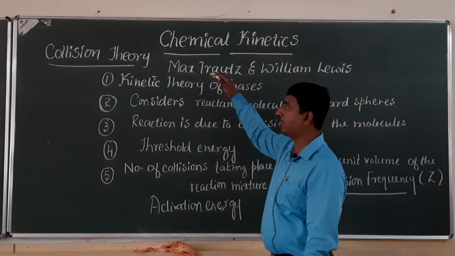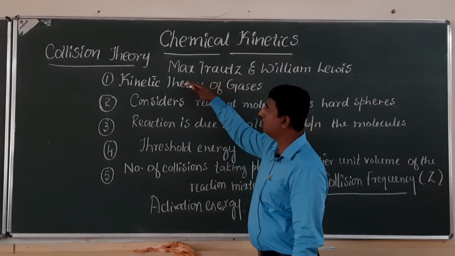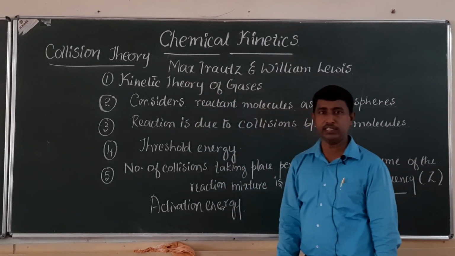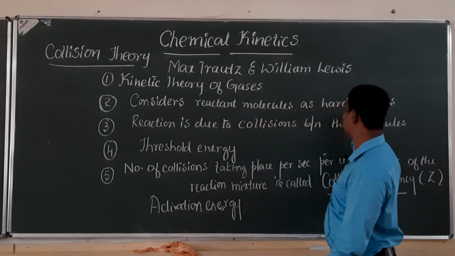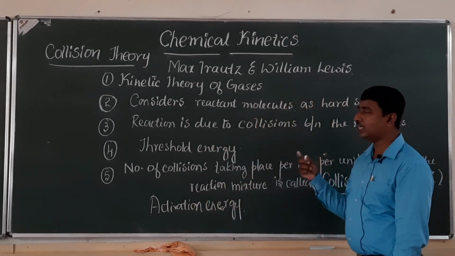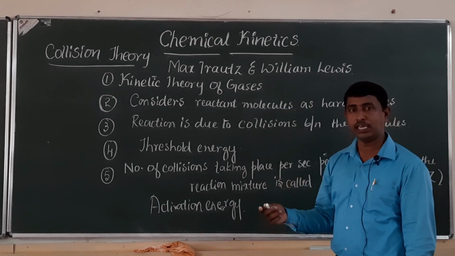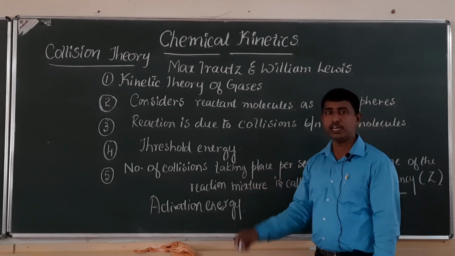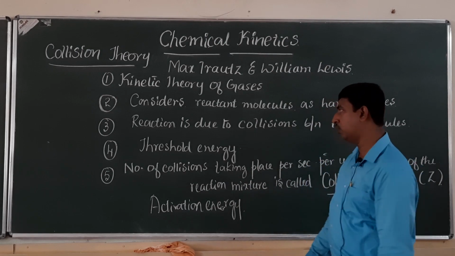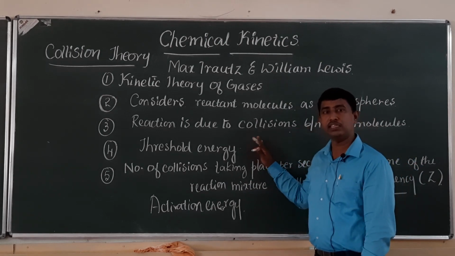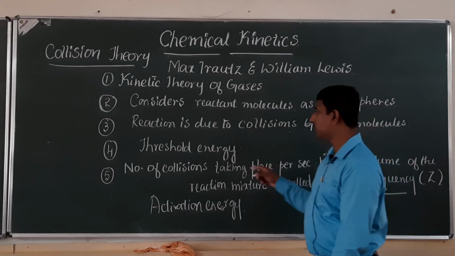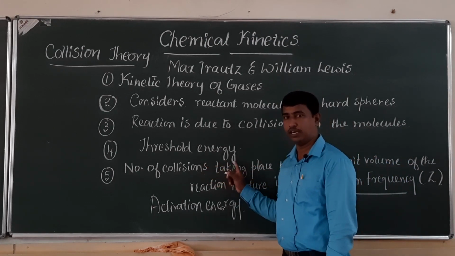So collision theory can be explained on the basis of kinetic theory of gases. According to this theory, reactant molecules are hard spheres. Reaction or product formation can take place only when collision occurs between the reactant molecules. For a collision, a certain amount of energy must be present in the colliding reactant molecules. That energy is called threshold energy.